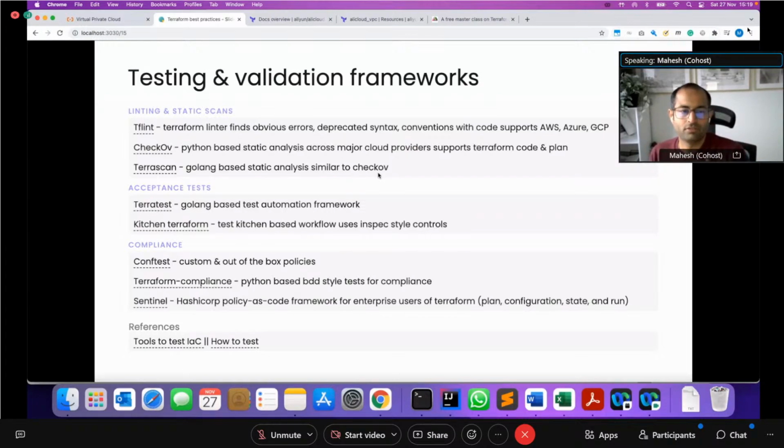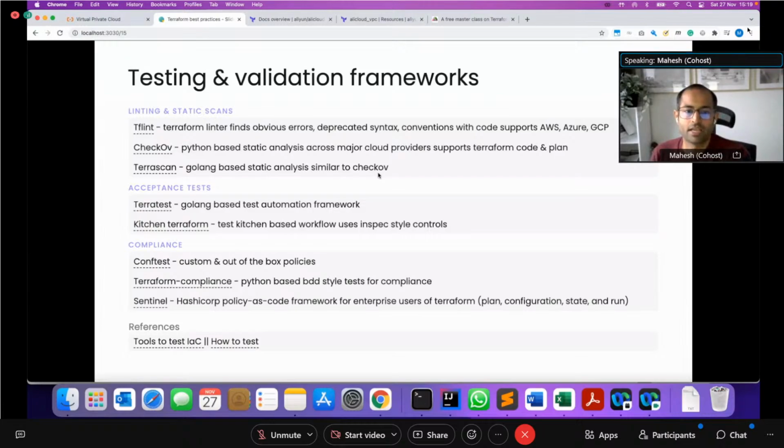There are three different categories of tools or frameworks available. The first one is linting and static scans, which you can run either as part of or before Terraform plan. It looks at your Terraform code and tells you whether there are any obvious errors. There are three main tools that I've seen. One is TFLint, which is basic linting, looking at deprecated syntax for the providers and any obvious errors, instance types you may be using that are not available and stuff like that. So that's something you can integrate into your Terraform checks.